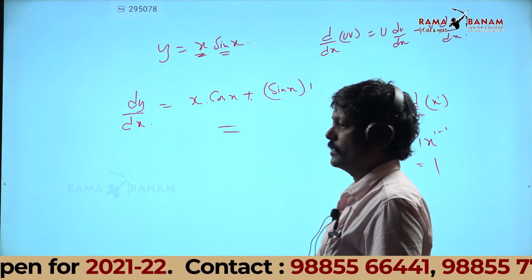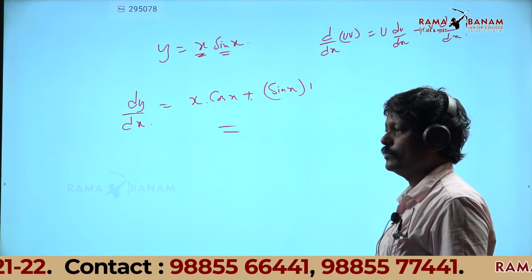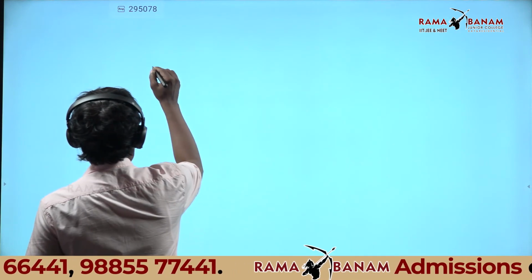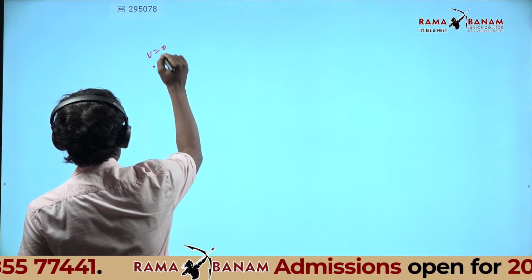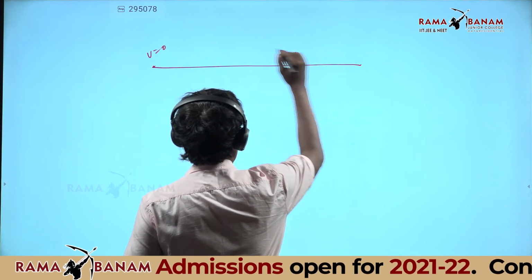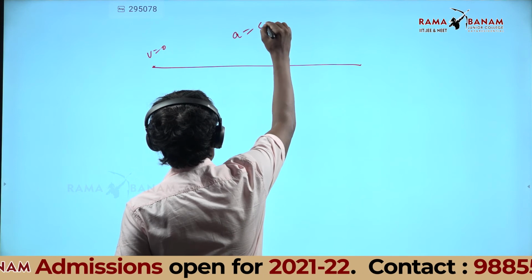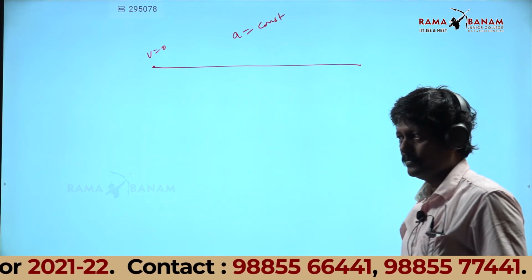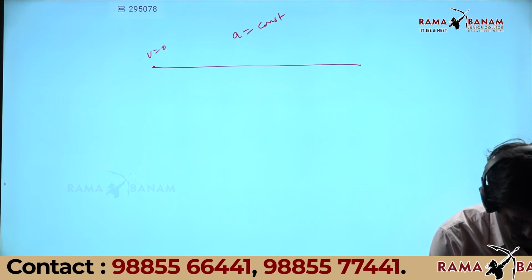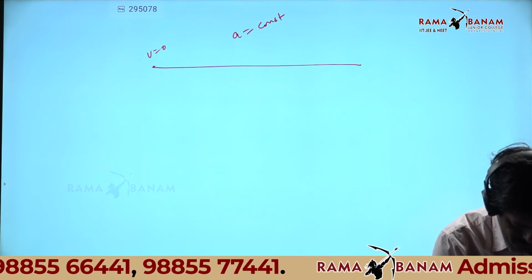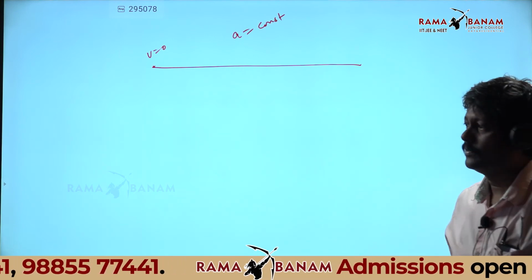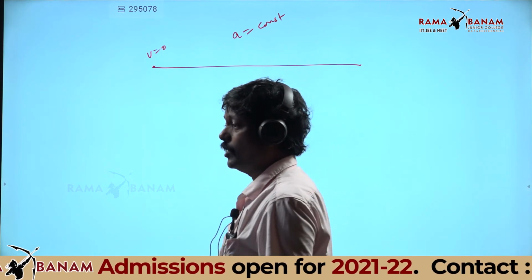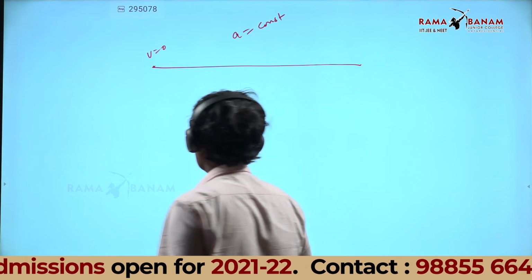Now, 31: a car started from rest with uniform acceleration. Now listen. Uniform acceleration means a is constant. Okay, and now what does it say? It covers 10 meters in the third second. How much in the fifth second?